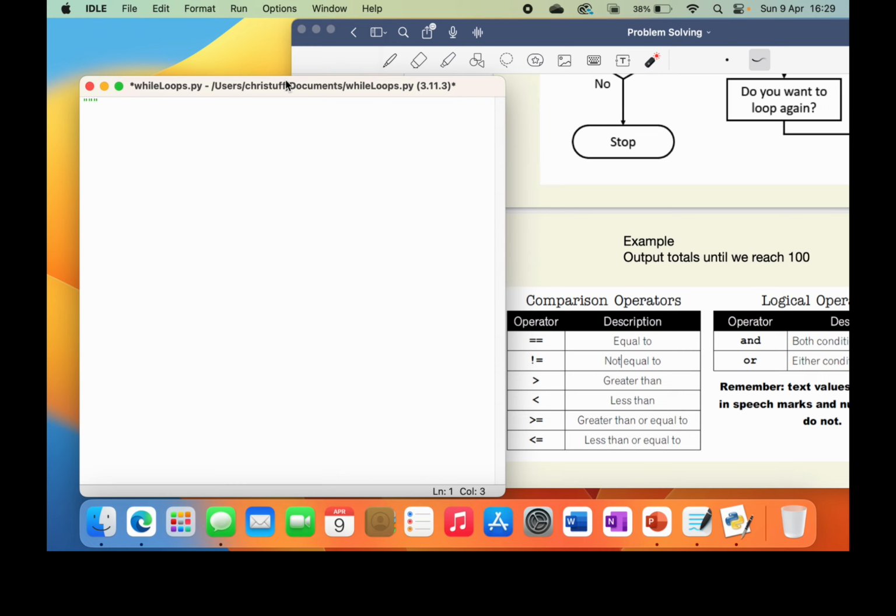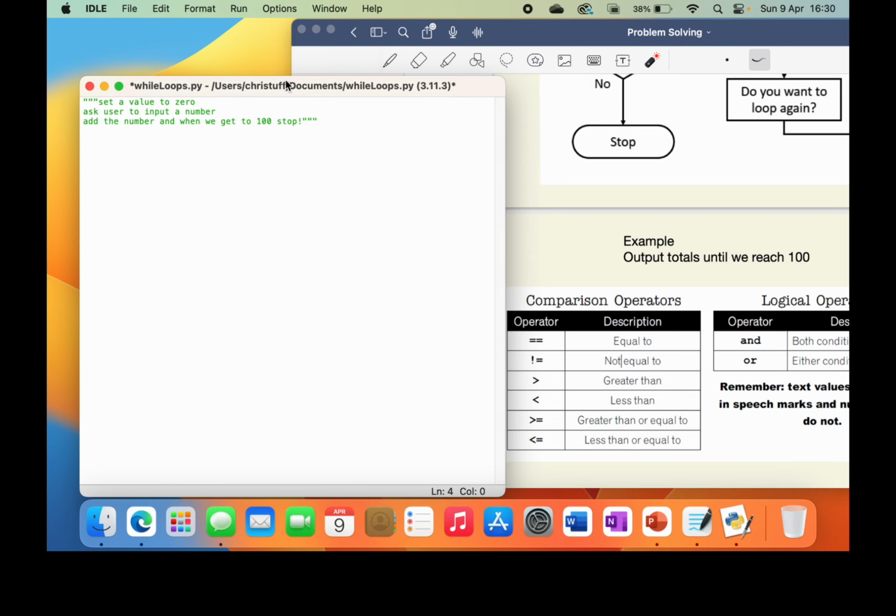So we're going to set a value to 0, and then we are going to ask the user to input a number, and then we are going to add the number, and when we get to 100, stop. So that's what we're going to do here.